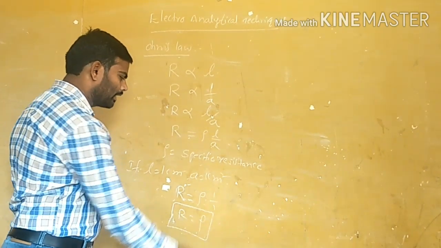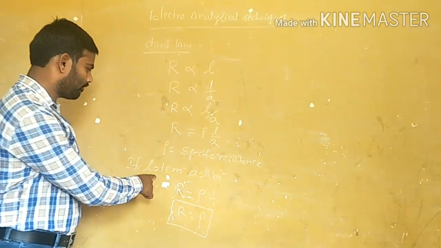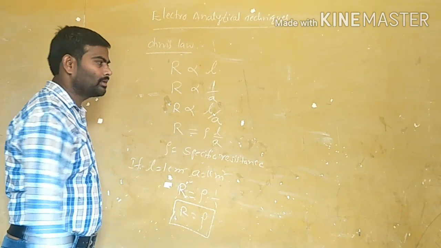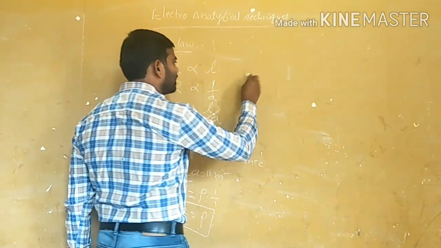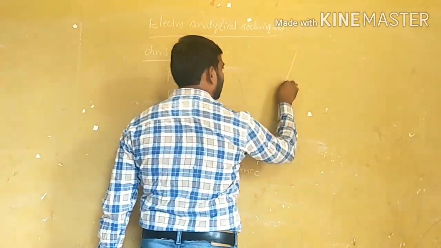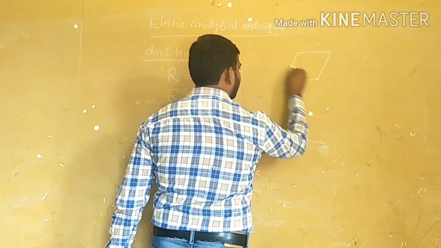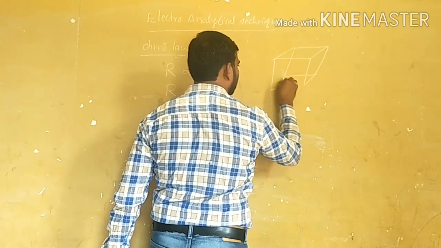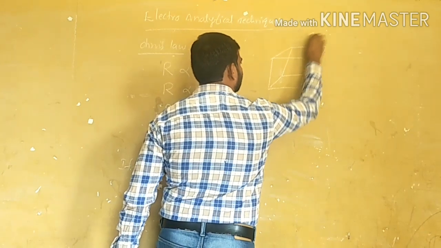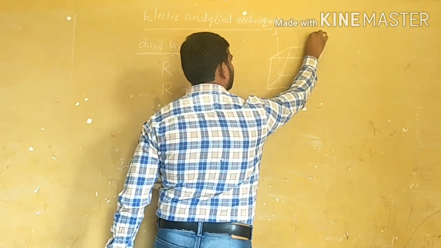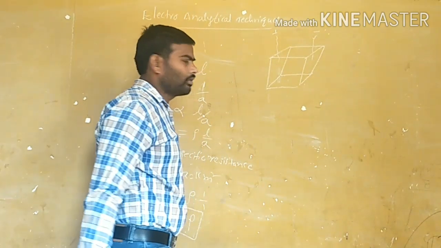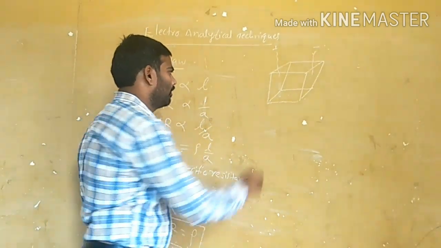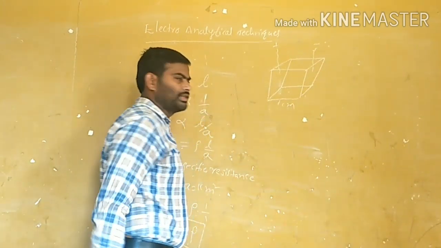This resistance is the specific resistance under the conditions L is equal to 1 centimeter and A is equal to 1 centimeter square. Let us consider how to define this specific resistance. For this, I am taking a cube. This cube has all sides equal, and I am taking a substance whose all lengths are equal, for example, 1 centimeter.